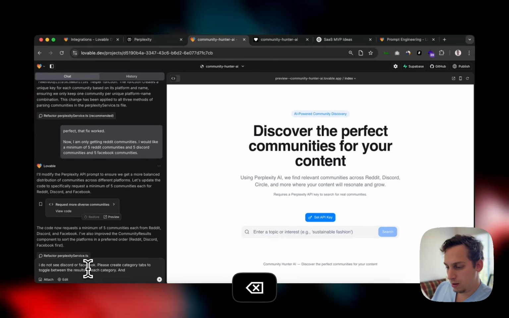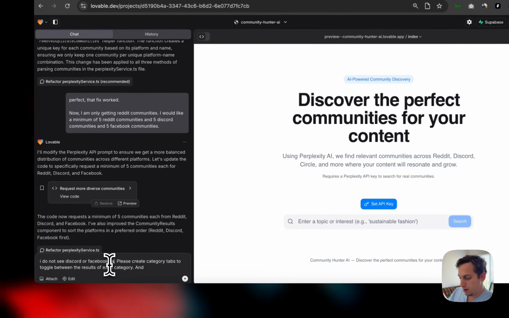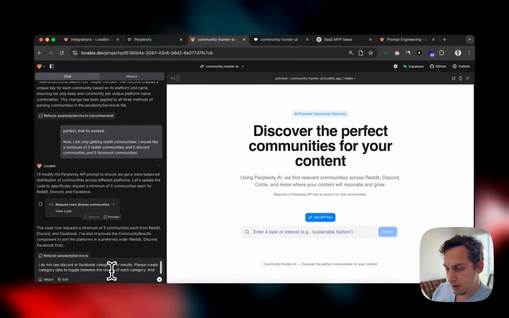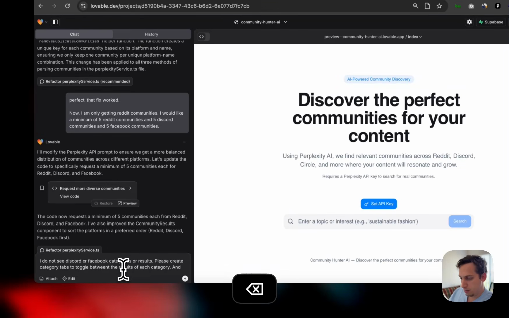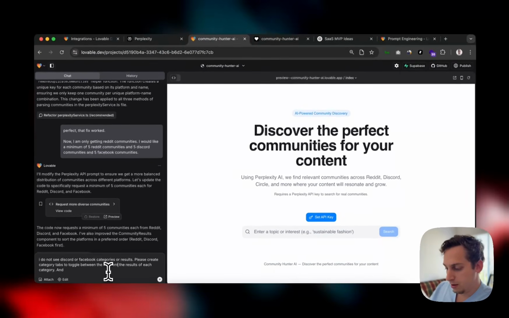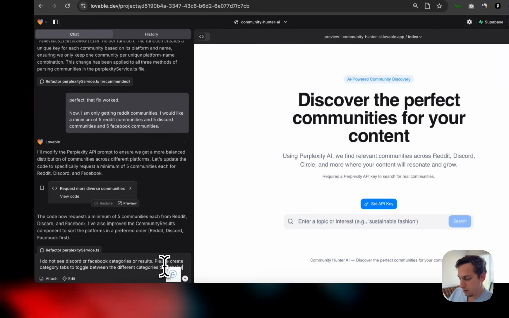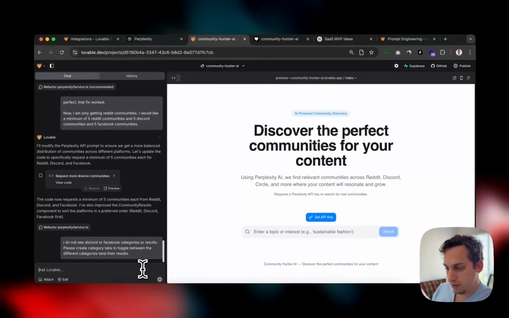And I do not see Discord or Facebook categories or results. Please create category tabs to toggle between the different categories and their results. So let's just click enter.